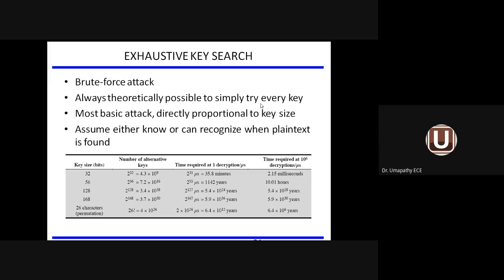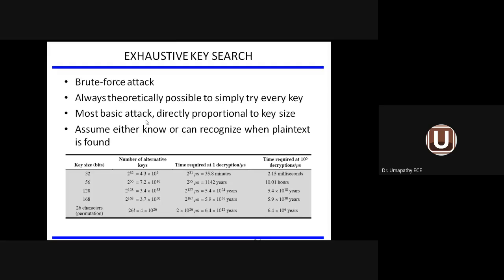Suppose you are using a 2-digit key, then there are 100 possible combinations, from 00 to 99. Similarly, this brute force attack will look at the number of keys. Suppose the key has 2 or 3 characters, it will try all possible combinations to recover the original information.